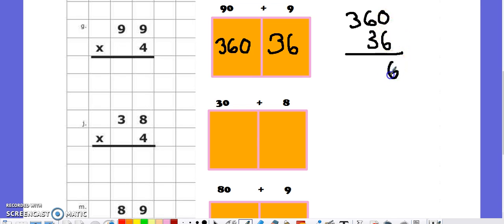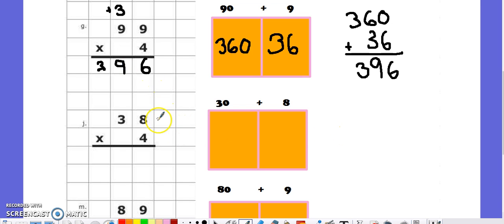6 and 0 is 6. 6 and 3 is 9. Nothing in the hundreds except for the 3 gives me 396. Same exact thing over here with the standard algorithm. 9 times 4 is 36, except I can place my 3 in my tens above the 9 in the tens, and my 6 in the ones, because when I'm doing 9 groups of 4, I get 3 tens and 6 ones, or 36. And then I do 9 groups of 4 again and get 36, but I have to remember to add in the 3 above here, and that gives me 39, or a 3 in the hundreds and a 9 in the tens, 396.